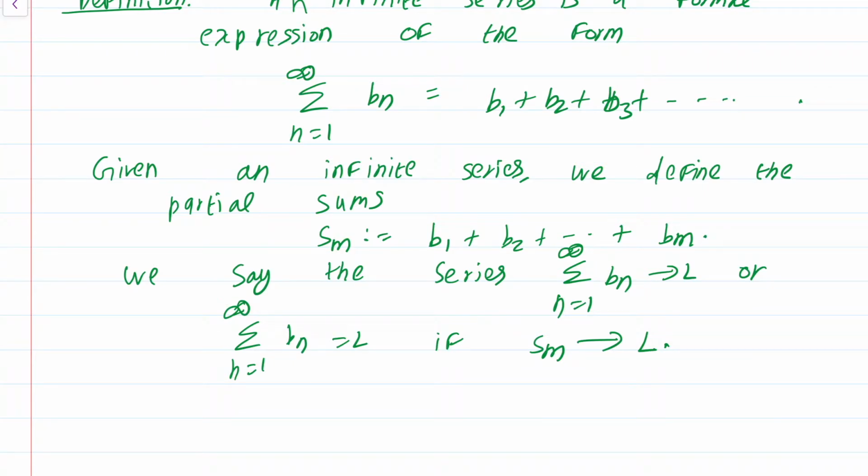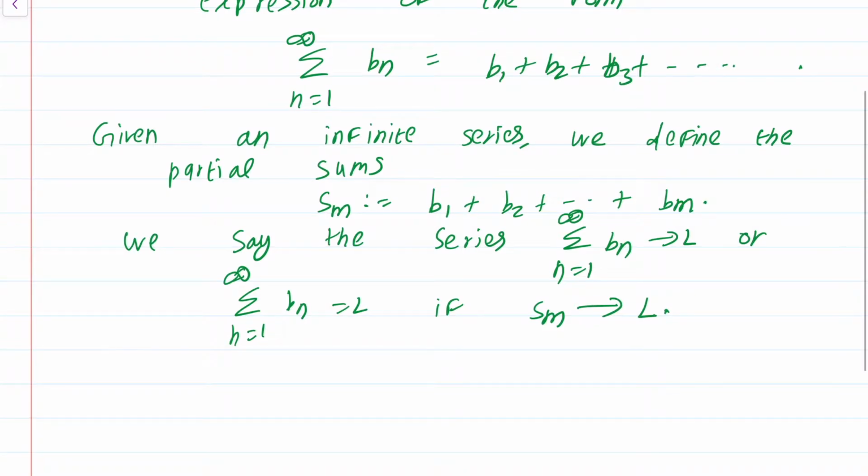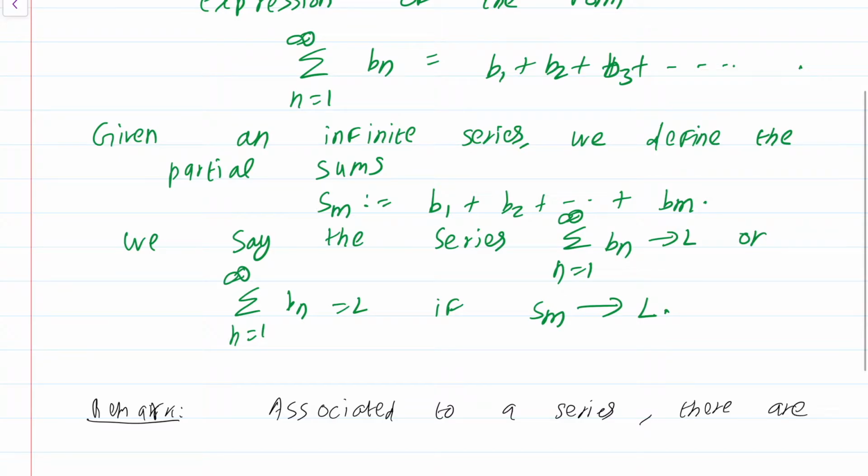So there are two remarks that I would like to make. The first one is, remark: associated to a series there are two sequences.